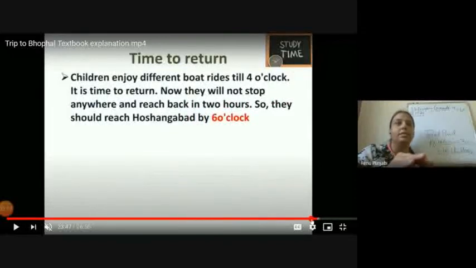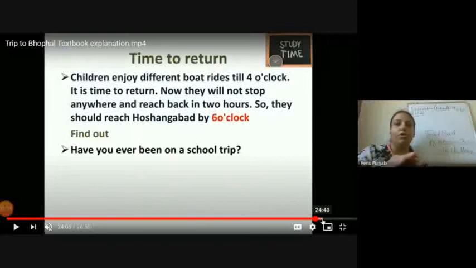Go to the next. Now the trip is over. Children enjoyed different boat rides till 4 o'clock. It is time to return now. They will not stop anywhere and will reach back in 2 hours. So they started going back at 4 o'clock and reached Hoshangabad after 2 hours, which means they reached at 6 o'clock.